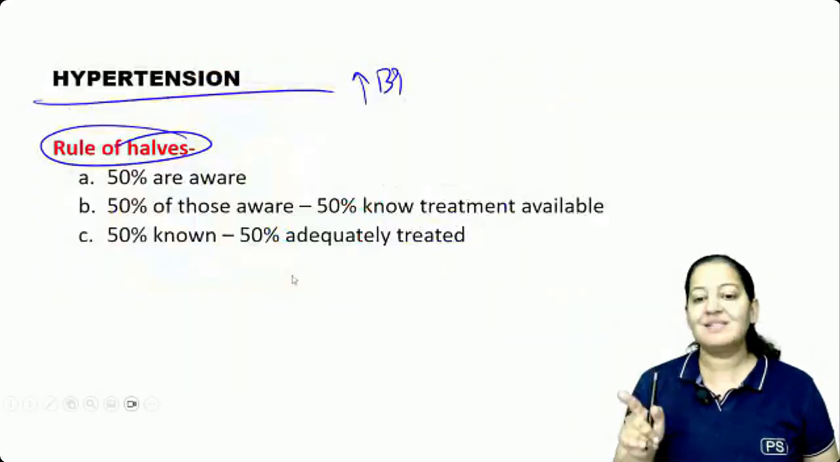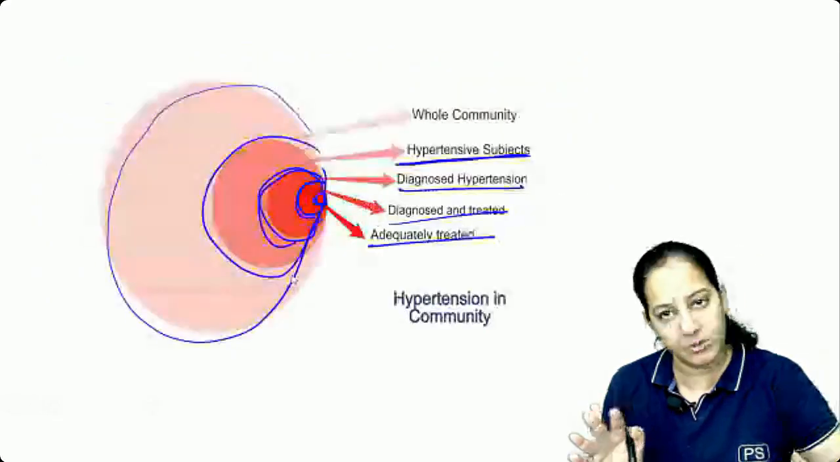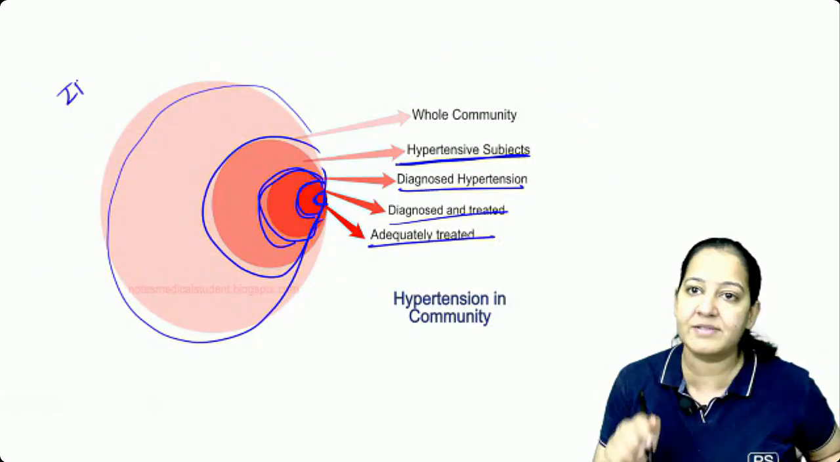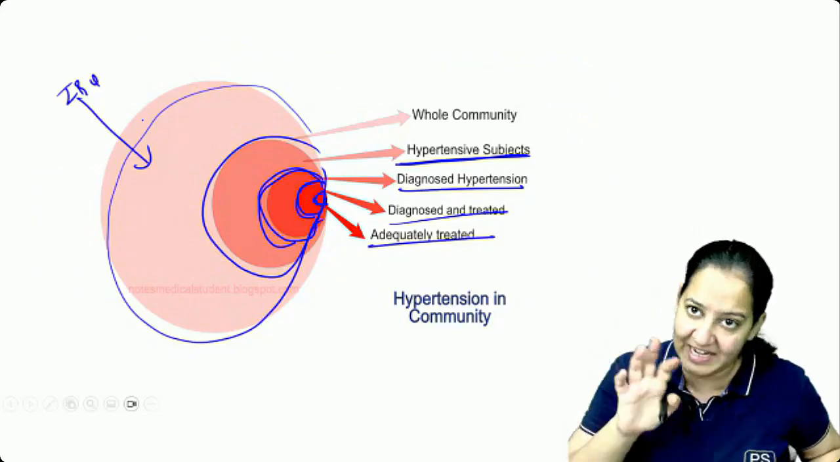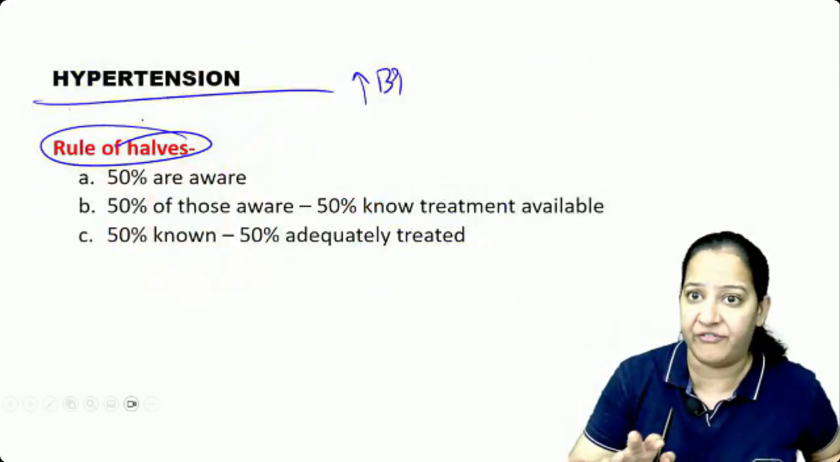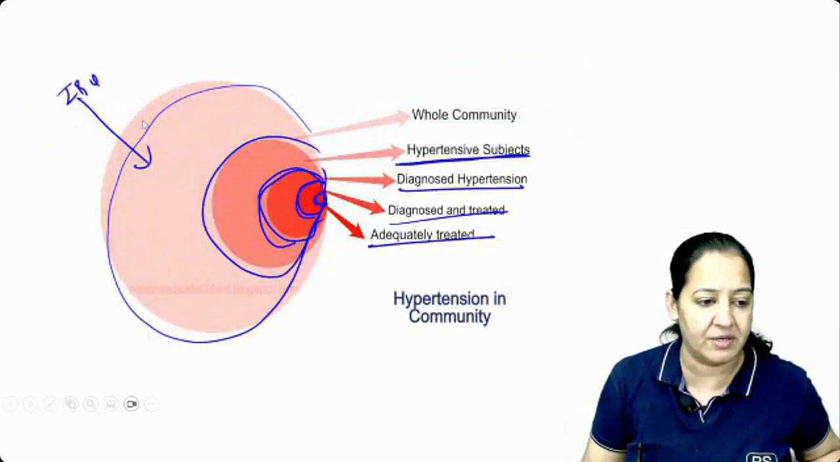So please learn the rule of half, which holds good for hypertension, and learn this diagram. It was an image-based question this year. This image will be given to you, and they will ask you the disease. They can ask you the name. The name is rule of half, and the name of the disease is hypertension. I hope you got it.